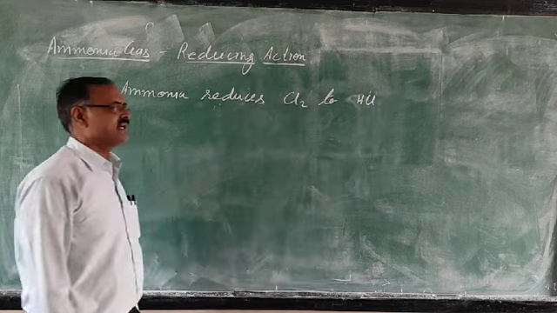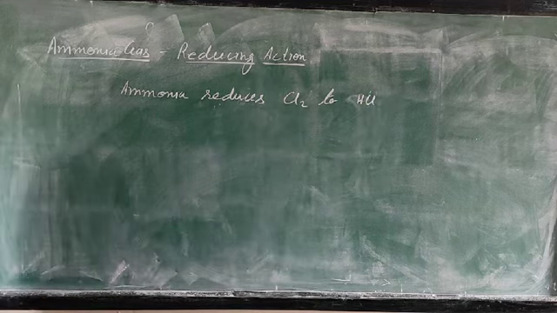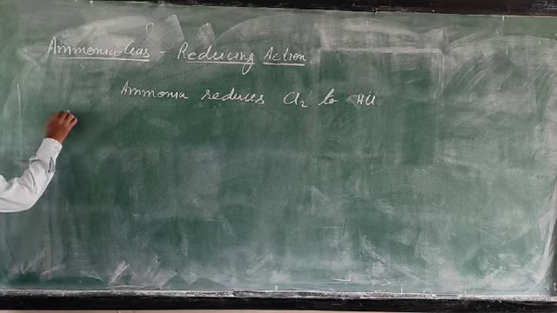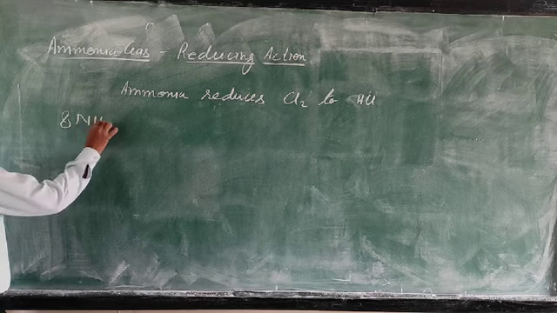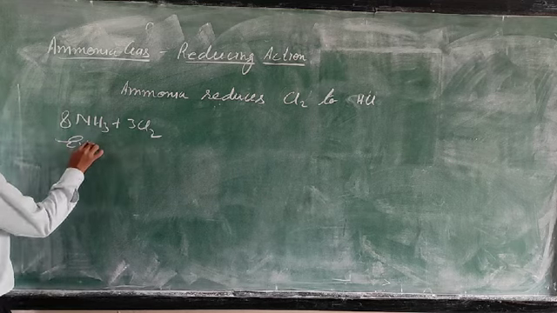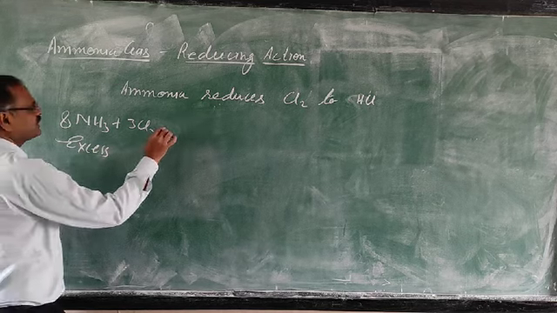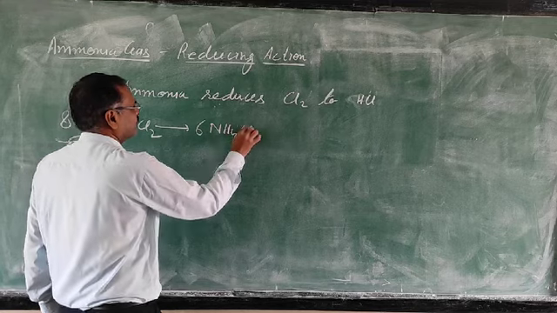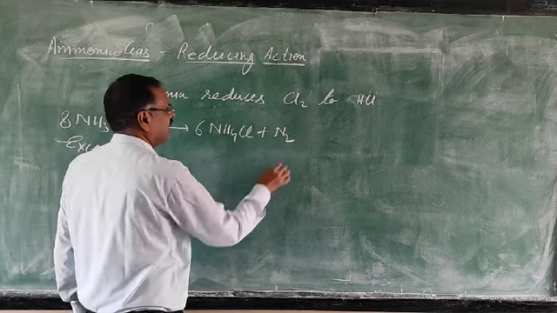So two conditions are there: when ammonia is in excess and when chlorine is in excess. 8NH3 reacts with 3Cl2. Ammonia is in excess. This will form 6NH4Cl and N2.